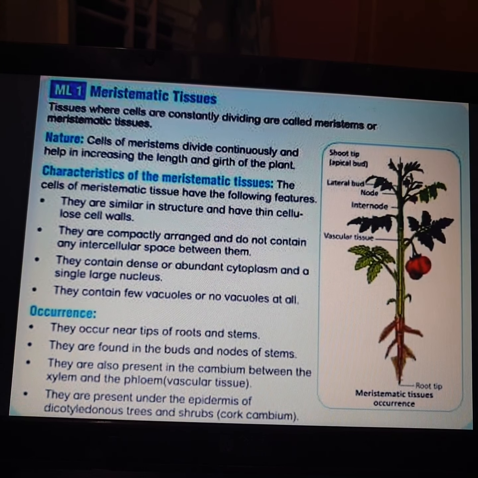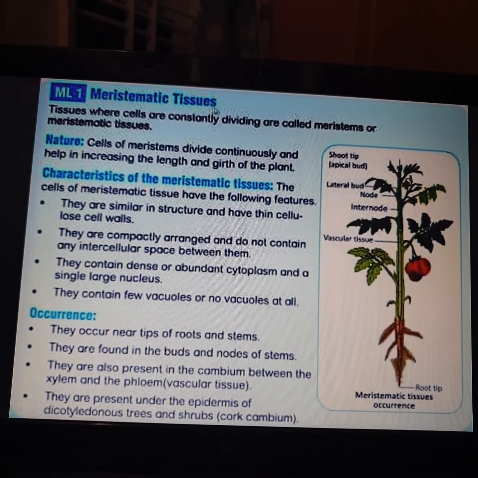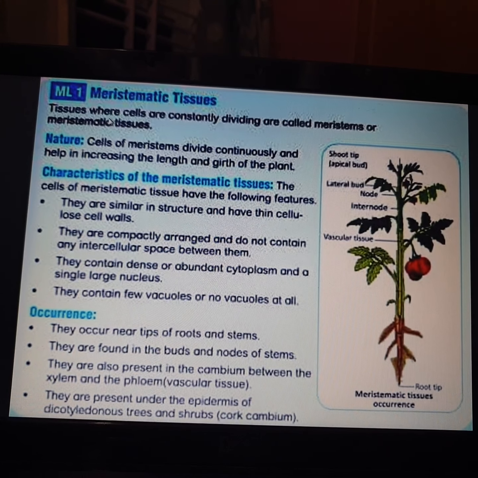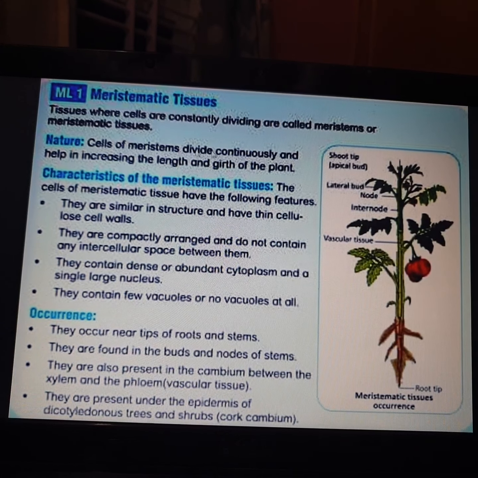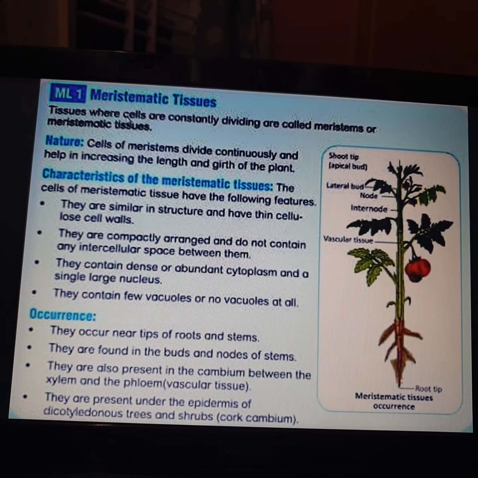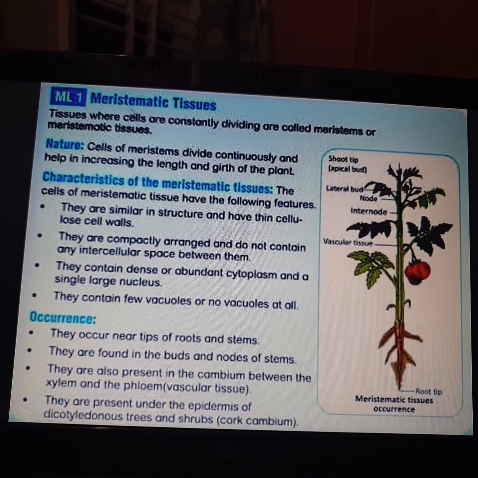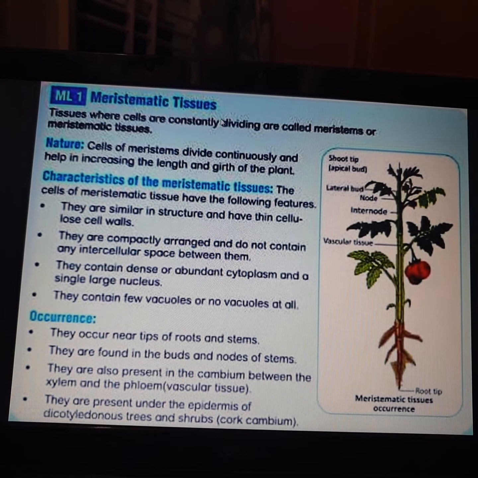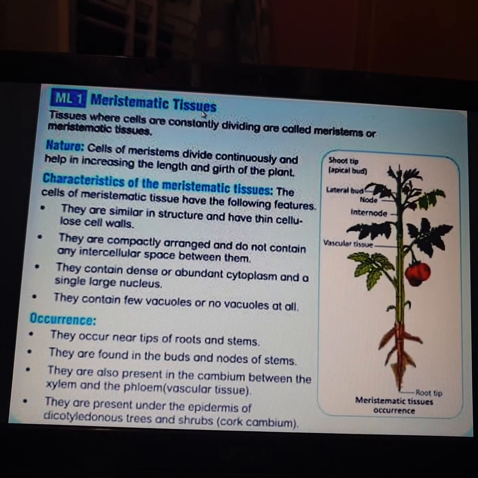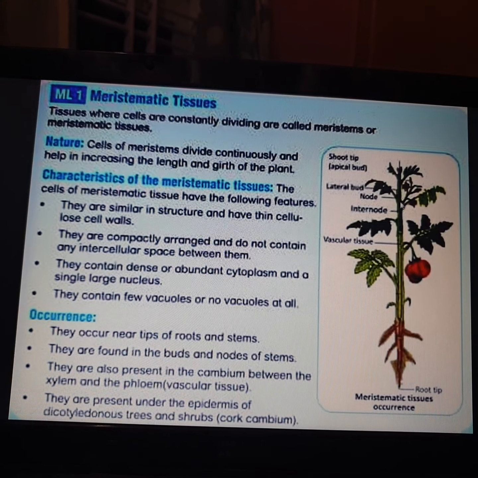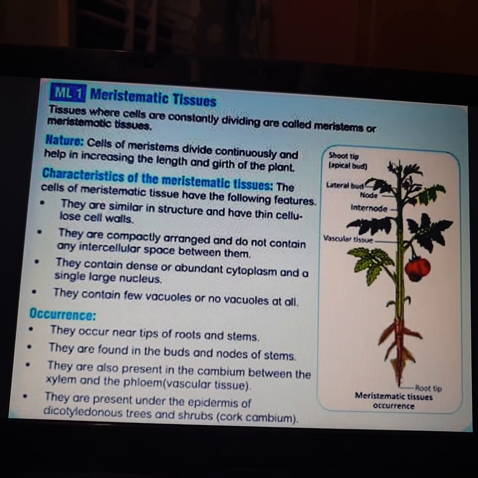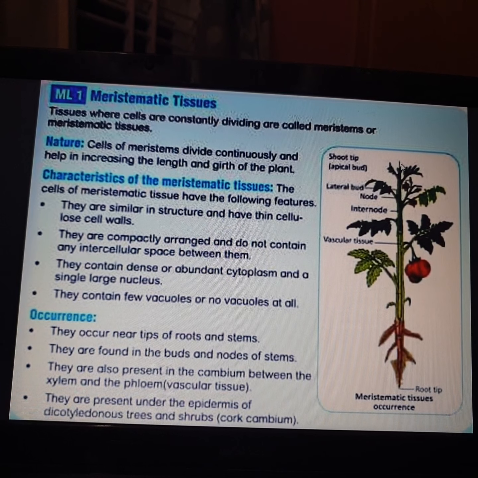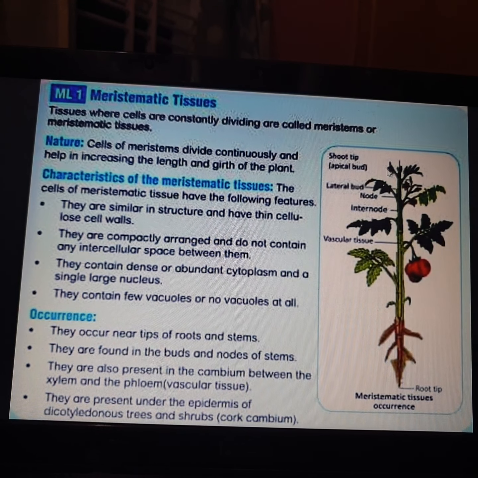So let's start with the first classification, called meristematic tissues. Tissues where cells are constantly dividing are called meristems or meristematic tissue. As we have studied earlier, meristematic tissues will give birth to new cells. Tissue is nothing but a group of cells. Wherever the plant is growing, you can see here in this plant, this part, the tip of the plant, we call it the apical bud or shoot tip.